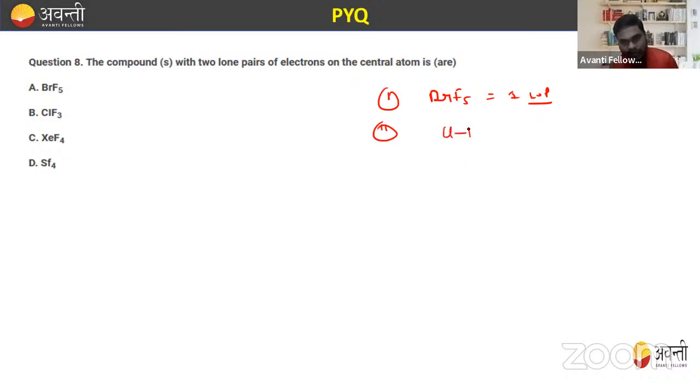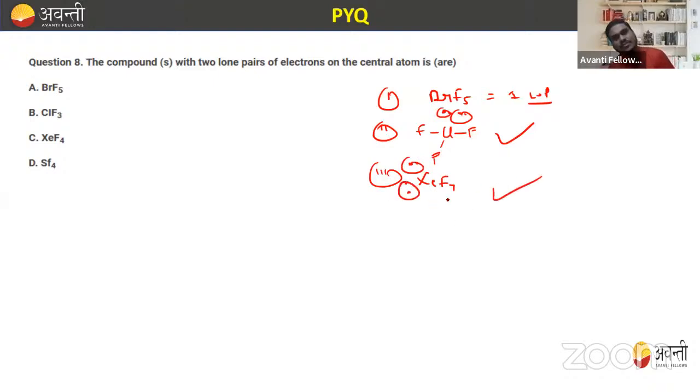ClF3. We know that Cl has 7 valence electrons, so it has two lone pairs. So ClF3 has two lone pairs. XeF4: Xe has 8 electrons, so it also has two lone pairs. The next one is SF4. It has only one lone pair. So it is ClF3 and XeF4, out of the options, that is option B and option C. So B, ClF3 and XeF4, have two lone pairs on the center.